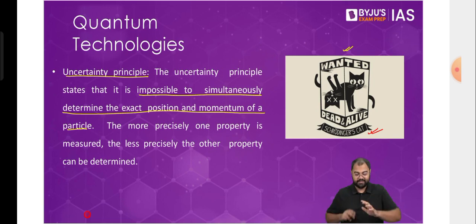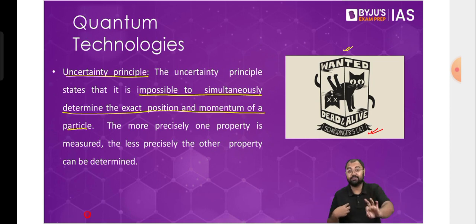When I open the box and I see that, okay, fine, I'm relieved that the cat is alive, then I know the state of the cat to be alive. Otherwise, until the time I've opened the box, I do not know what state the cat is in, right? So until then, it's just a probability that I know of. I just know the probability that it might be dead, it might be alive. Same goes for all the electrons, or let's say any subatomic particle, that you cannot know the position of the electron or the speed of the electron both at the same time. If you know the speed with higher precision, then the probability of knowing the position is very low.